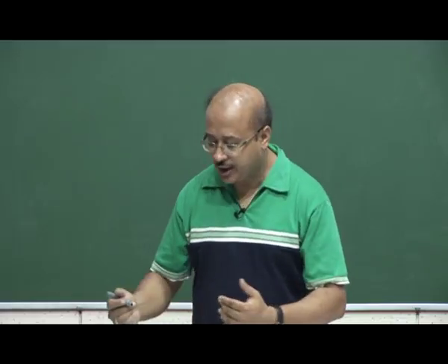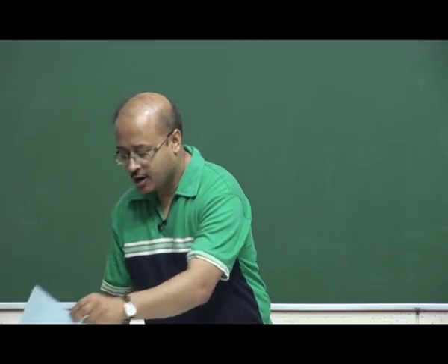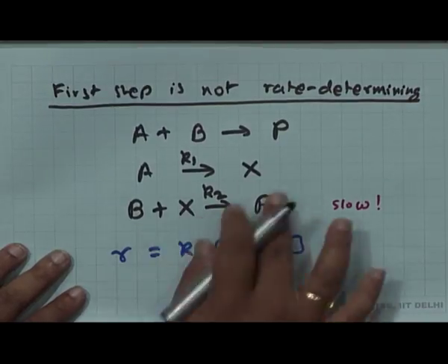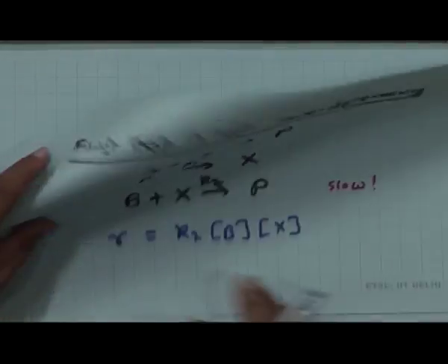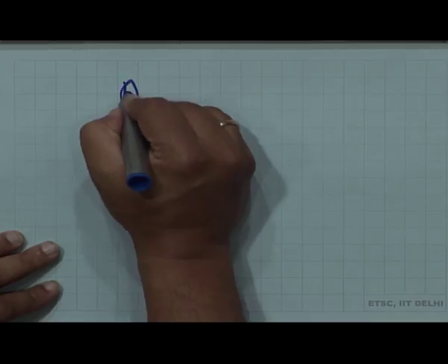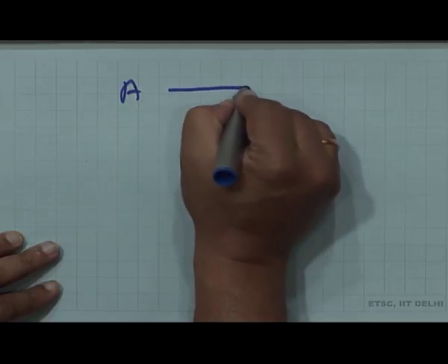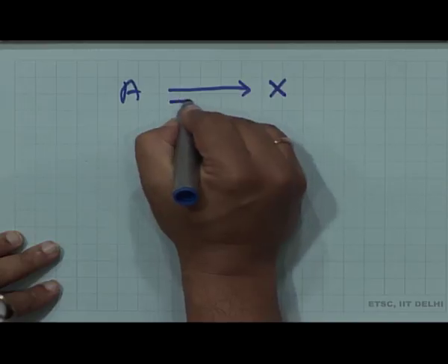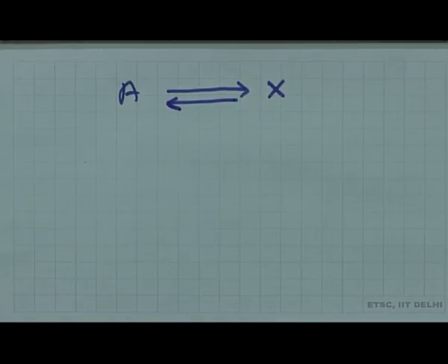So, what we say is that okay, we will still go by these two steps, A going to X and B plus X going to P. We will make a slight change. The change is as follows: A goes to X and we give it an equilibrium sign.